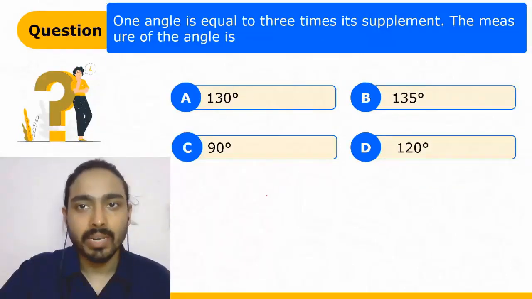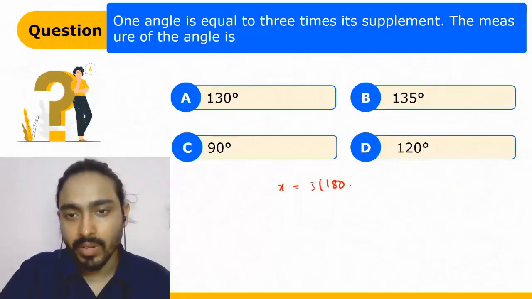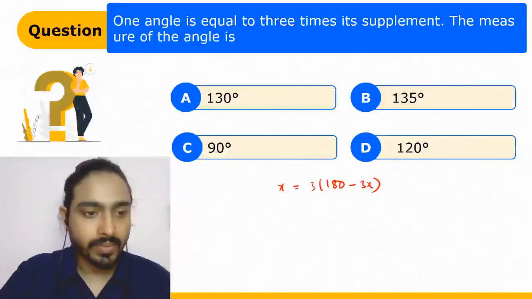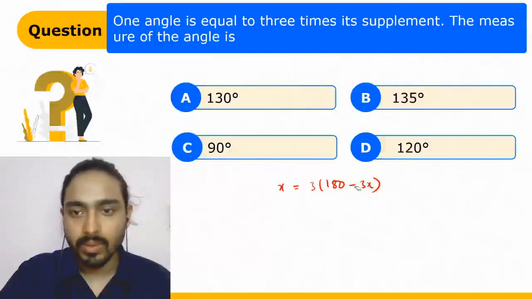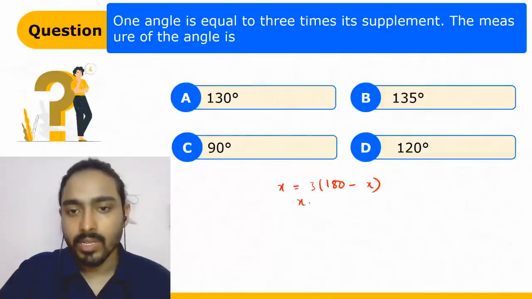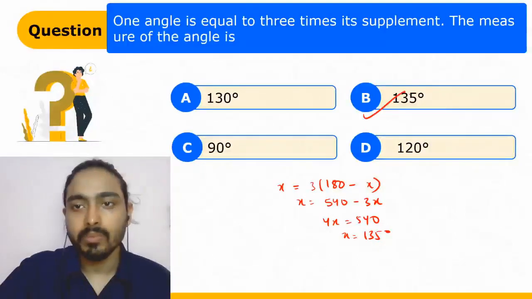One angle is 3 times its supplement. So let the angle be x, and it is 3 times its supplement, right? When you solve this, x is equal to 540 minus 3x. So 4x is equal to 540. When you solve this, x will be 135 degrees. B is the right answer.